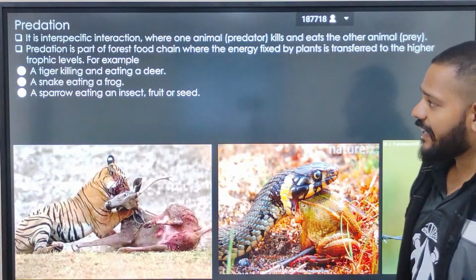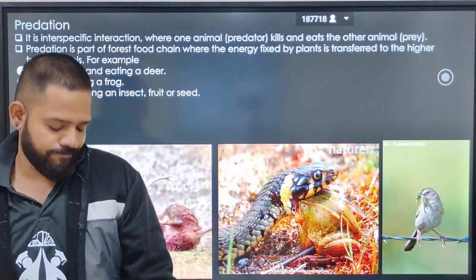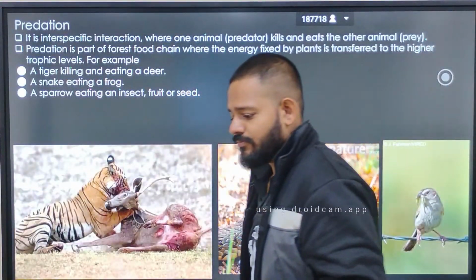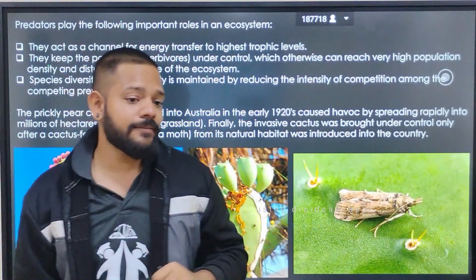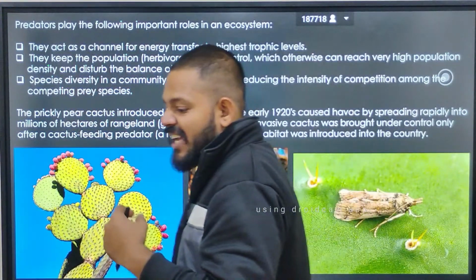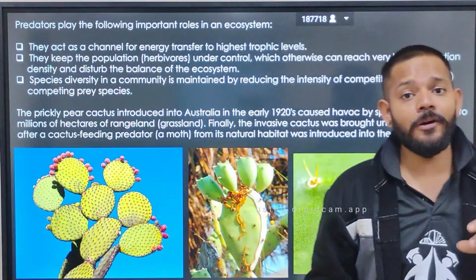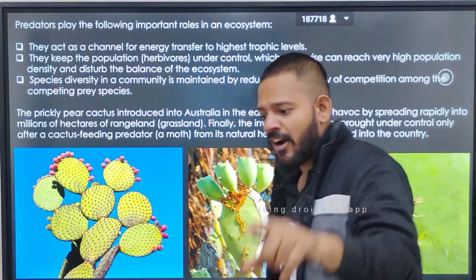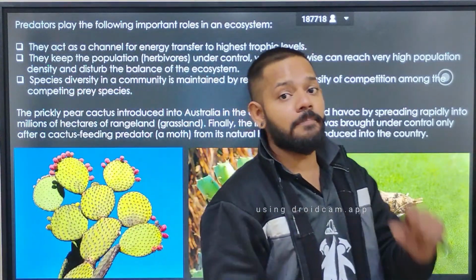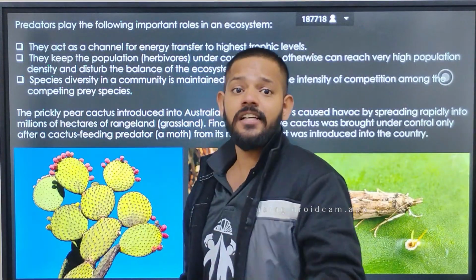Now predators are a very important component of our ecosystem. They control the number of prey inside the ecosystem. Mostly prey are herbivorous, and they can easily damage the ecosystem. So your predators control the number of prey inside the ecosystem. One thing you also know is that predators are less in number in the environment, while prey are large in number.